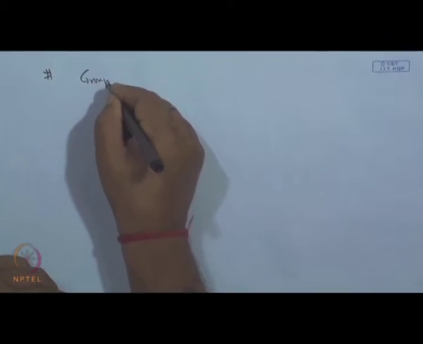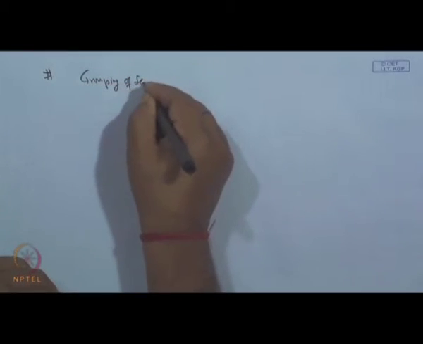The answer is yes. If a series is convergent and we do not change the order of the terms, that is, the first term remains in the first position and the third term remains in the third position, but we regroup them, maybe combining the first 3 terms, then another 5 terms, then the new series will be convergent and will have the same sum. This is called the grouping of the series.